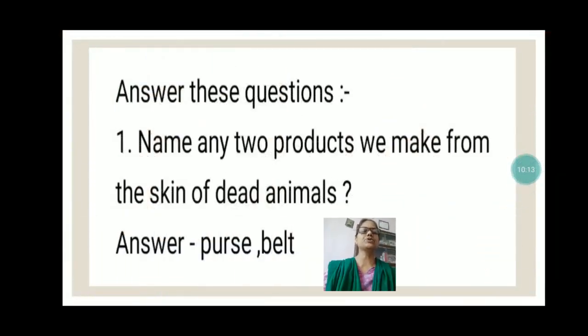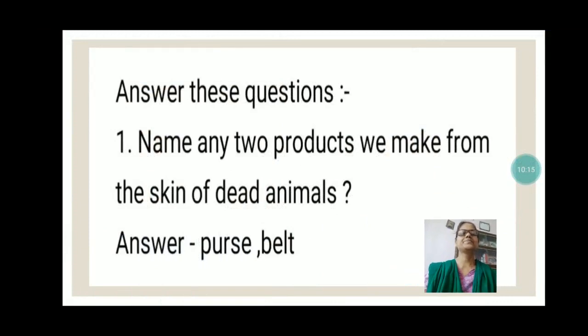Now here are some questions, my dear. Answer these questions. Name any 2 products we make from the skin of dead animals. Purse and belt I have written. There are many more products. It is not that you will also write the same answer, because here the answer may differ also. Shoes also, slippers also, jackets also, anything. Here the answer will differ because many leather goods are available in the market right now.